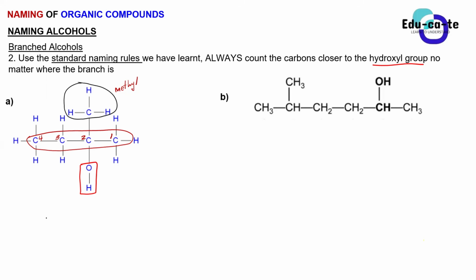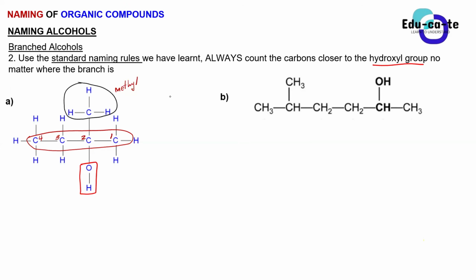If we're going to name using standard IUPAC rules, what are we supposed to start with in our name? Yes, let's hear from Mugobe. Okay, Mugobe's network is not doing us any favor. Let's hear from Nobu. So we're going to start with the substituents. Yes, we start with the substituents.